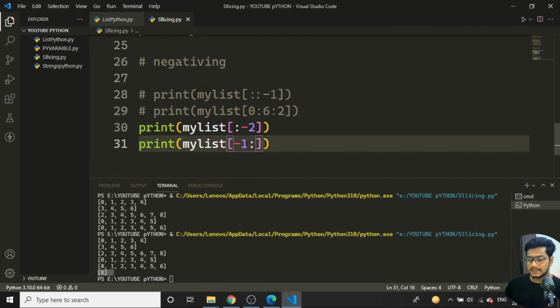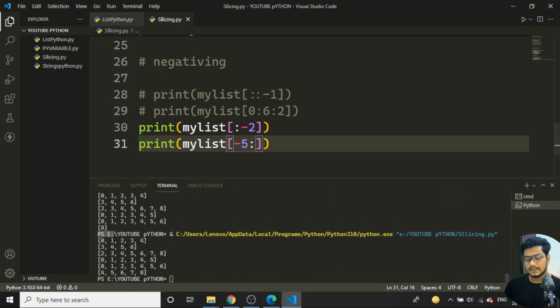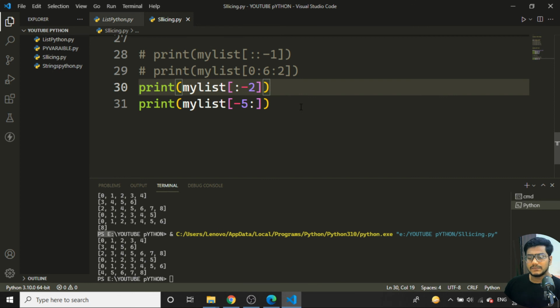Like this, if I just put -5 here, the last 5 letters will get printed. If I run the program, you can see the last 5 elements, 4, 5, 6, 7, 8, are given as output. Okay, so like this the particular thing works.